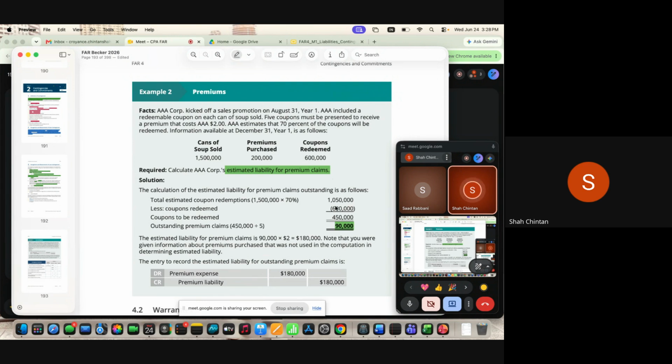So the 600,000 coupons which are redeemed, they would have recorded the expenses when they were redeemed. Now you have 450,000 coupons which are yet to be redeemed. So this will be redeemed in future. It means you have a present obligation of 4,50,000 coupons for which you have to provide the expense today. So this entry is for the 4,50,000 coupons only. This is not a 100% entry. Okay.